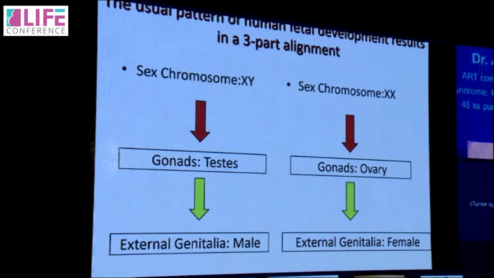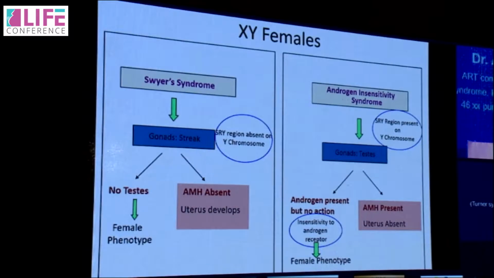First, the sex chromosome is made as soon as an embryo forms. It's either XY or it is XX. The XY will have testes develop, XX will have the ovary. When testes develop, they will produce external genitalia which would be male. When an ovary develops, external genitalia would be of a female. Now keeping this in mind, what happens in androgen insensitivity syndrome and Swyer syndrome, because these are both XY females.